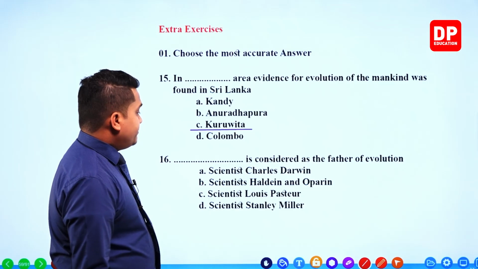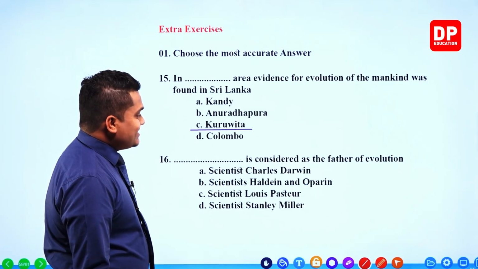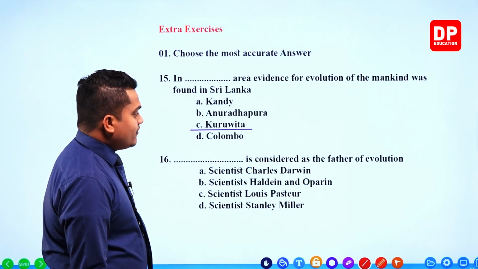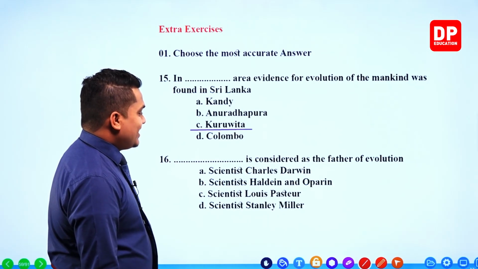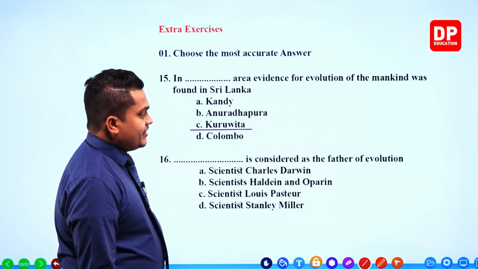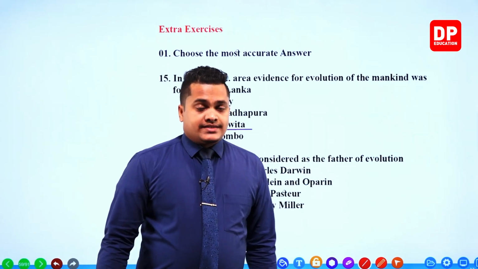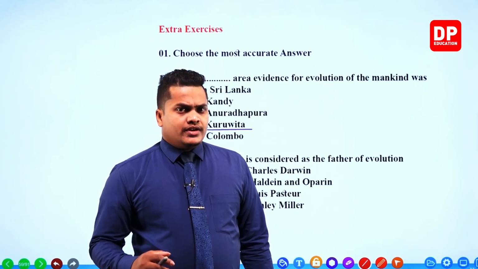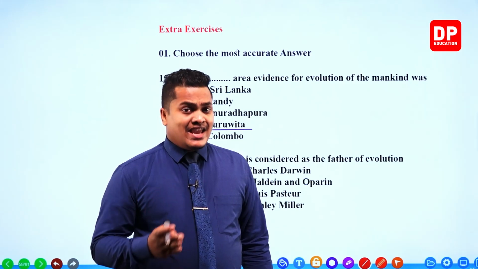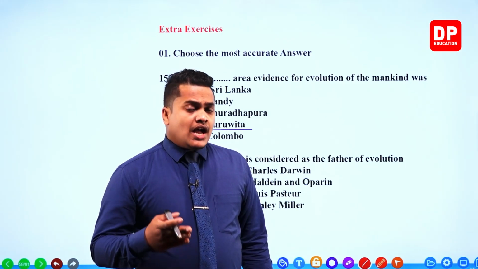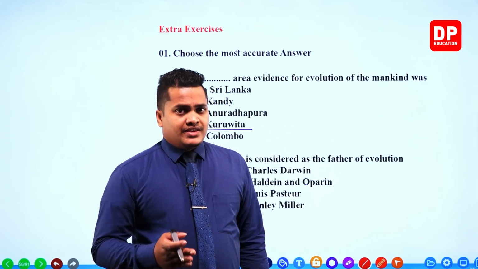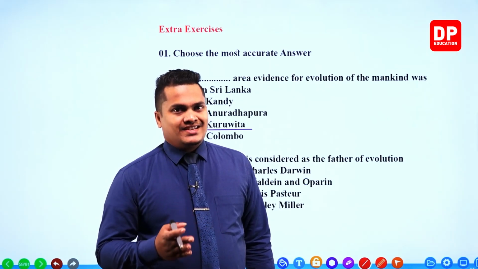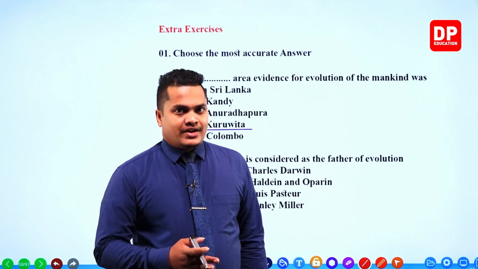Right, then the next one. Blank is considered as the father of evolution. Once again, it is very simple, my dear children. We discussed about the scientist on that previous question. So the modern science state that the father of evolution is the scientist Charles Darwin, right?